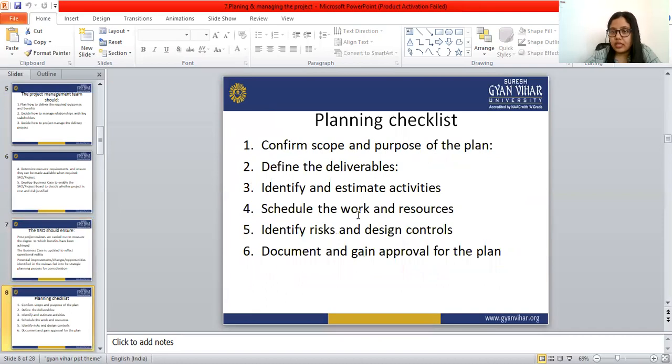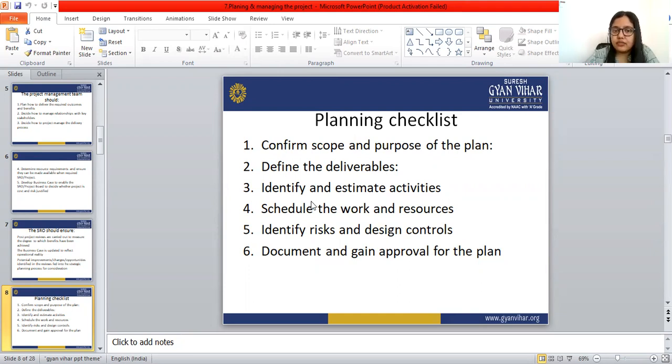Planning checklist of the project. The first one is to confirm the scope and the purpose of the plan. Second is define the deliverables.